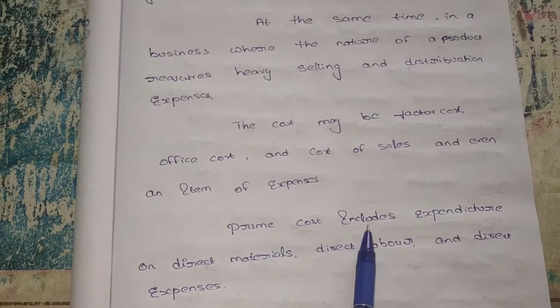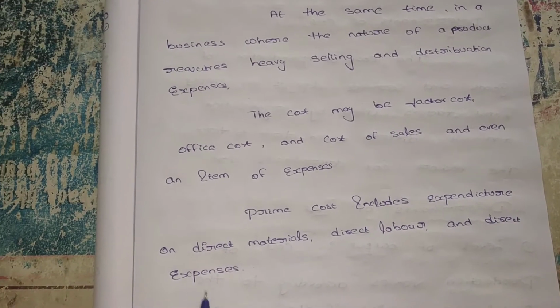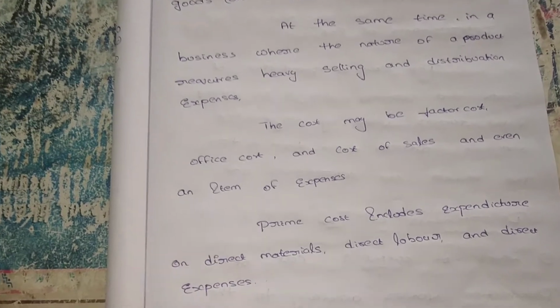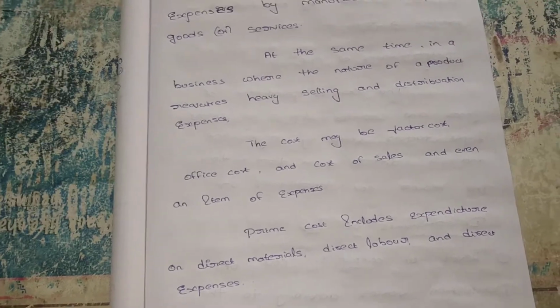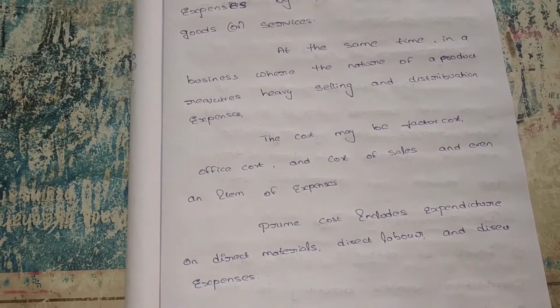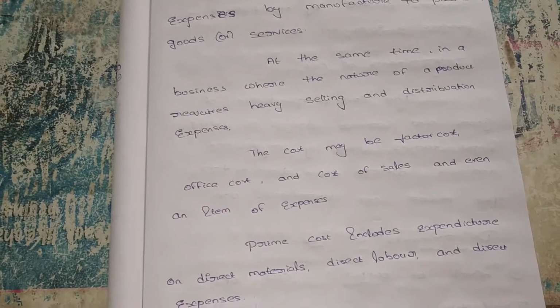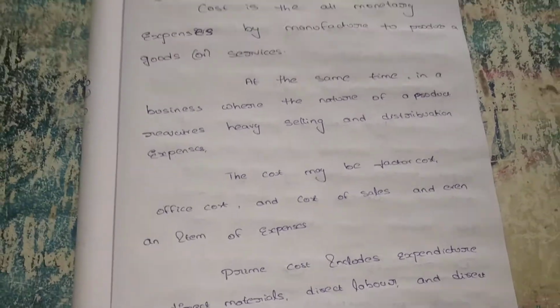Next, prime cost includes expenditure on direct materials, direct labor, and direct expenses. What is the prime cost? You know that it includes direct material, direct labor, and direct expenses. We can say prime cost. All these are direct costs. Next, factory cost and selling and distribution cost are all the indirect costs. This is about the cost.